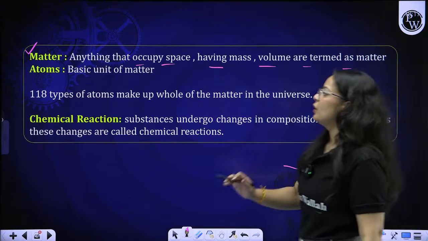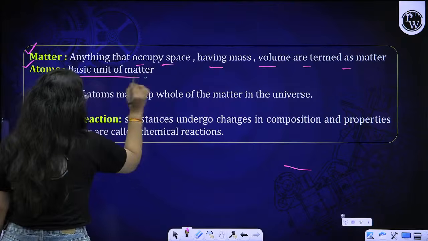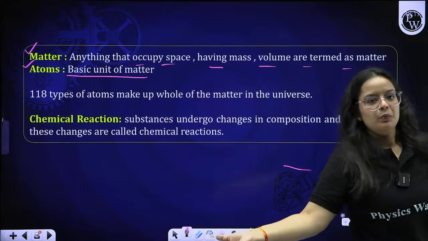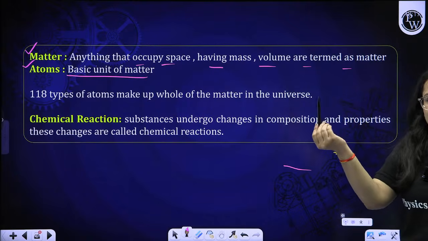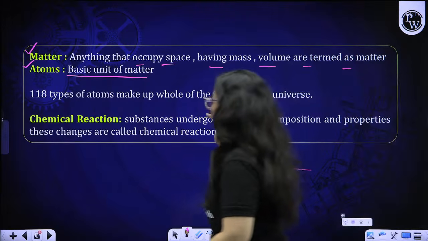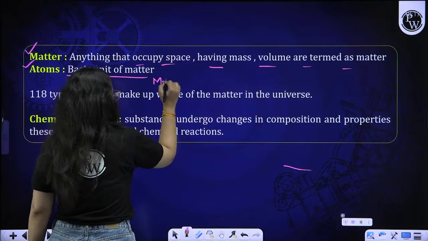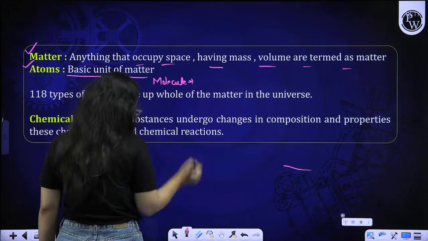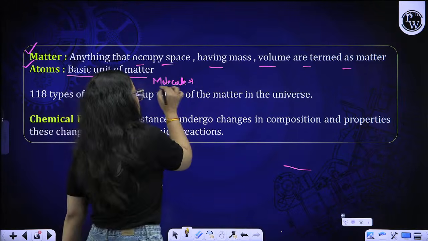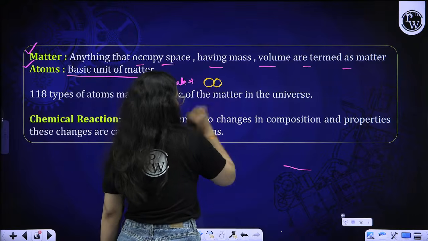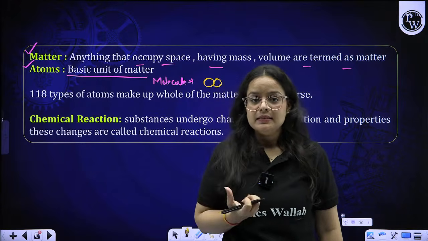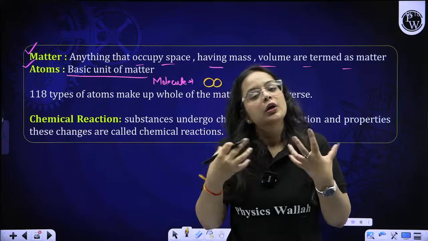All right, then moving on to atoms. Atoms are the basic unit of matter. Atoms combine and create the matter that we can see over here. The pen is matter, the specs is matter, ma'am is matter, but the basic part is the atom. That simple. Now one more thing is there, that is molecule. These terms are very simple and you all have to be clear with them. A molecule is a group of atoms, because the atom finds it difficult to have an independent existence. So atoms combine with each other to create the molecule.